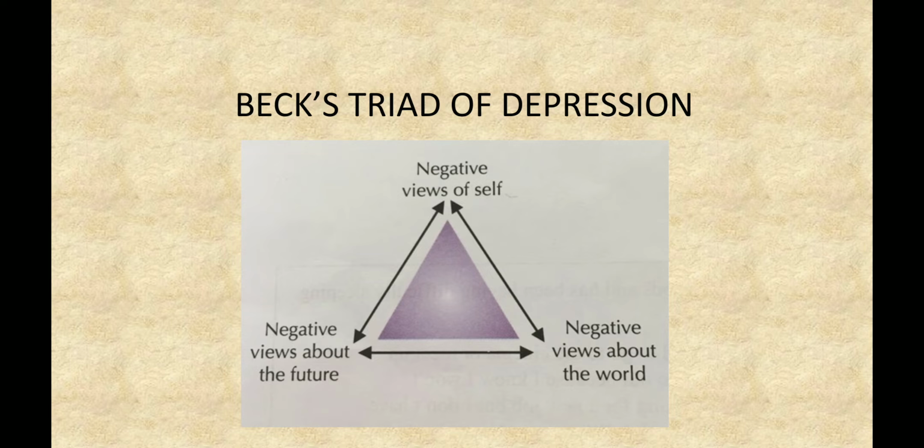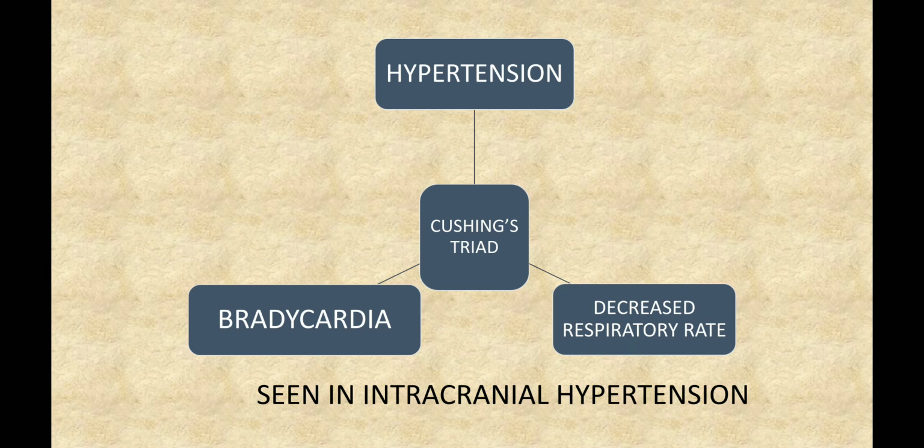Now Beck's triad of depression: negative view of self, negative views about the world, and negative views about the future. Cushing's triad, which is seen in physiology, which includes hypertension, bradycardia, and decreased respiratory rate. And this is seen in intracranial hypertension.